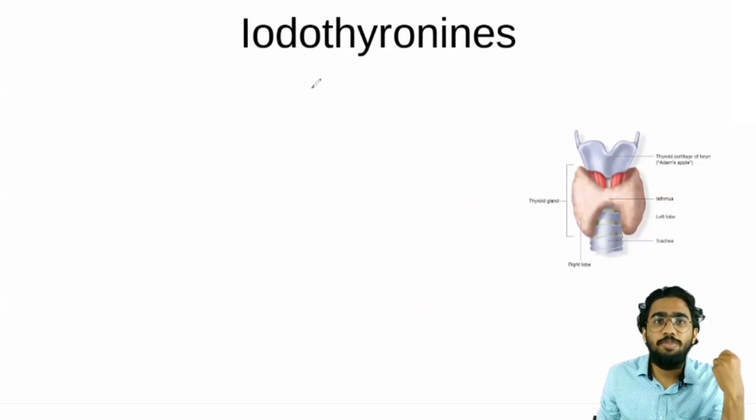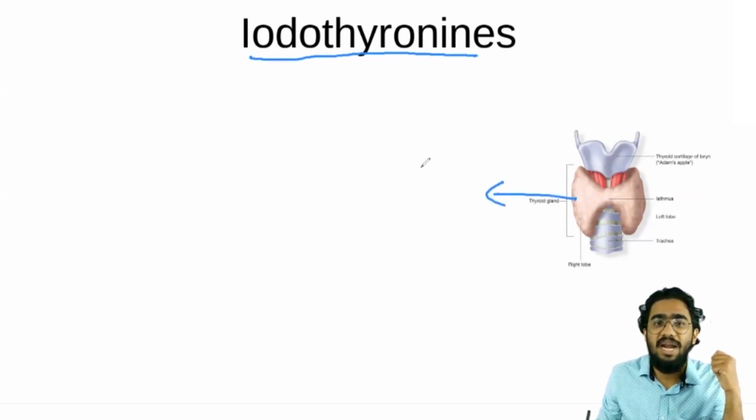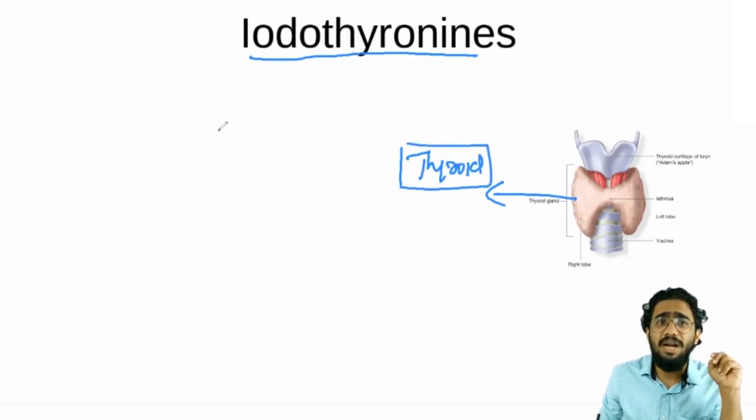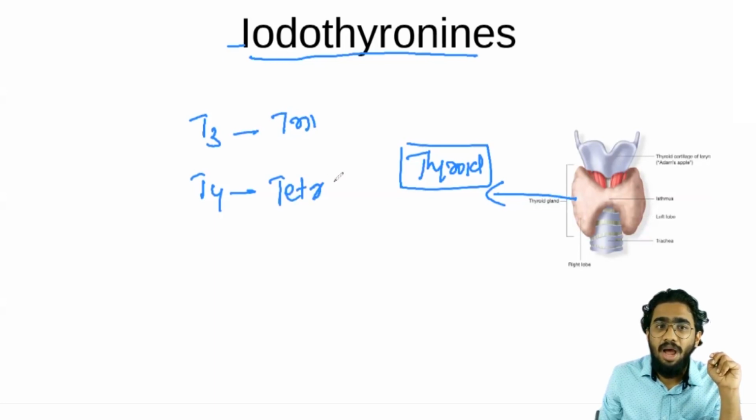The next group of hormones is known as iodothyronines, and again it is very easy. Why? Because only one gland produces iodothyronines, which is this gland here, your thyroid gland. You know that there are 2 thyroid gland hormones, which in short we'll call T3 and T4. What is the full form of T3 and T4? T3 is known as triiodothyronine, and T4 is known as tetraiodothyronine.